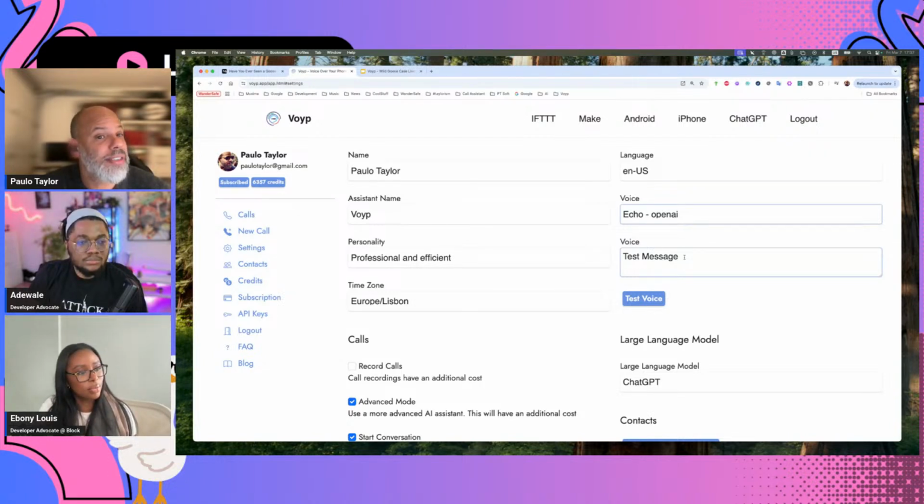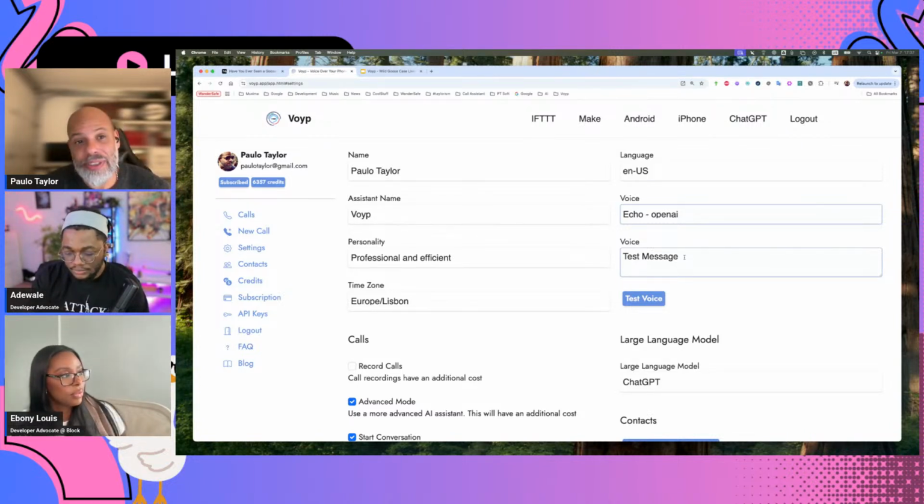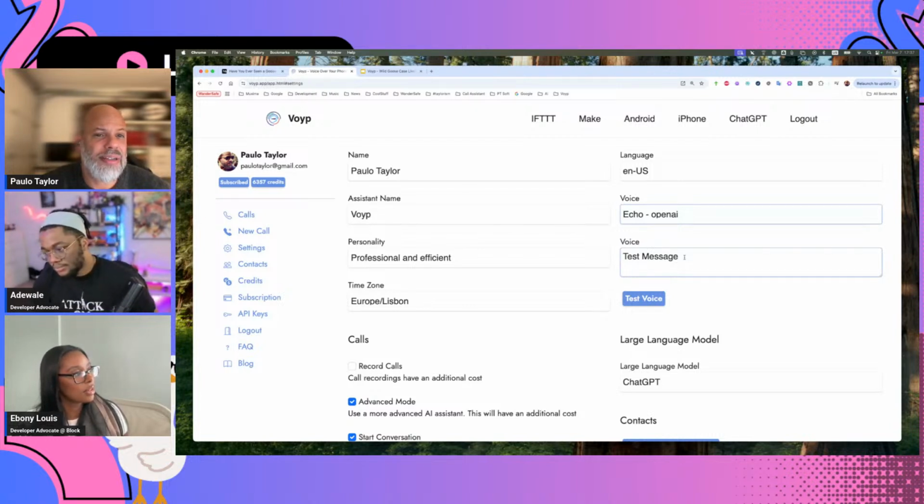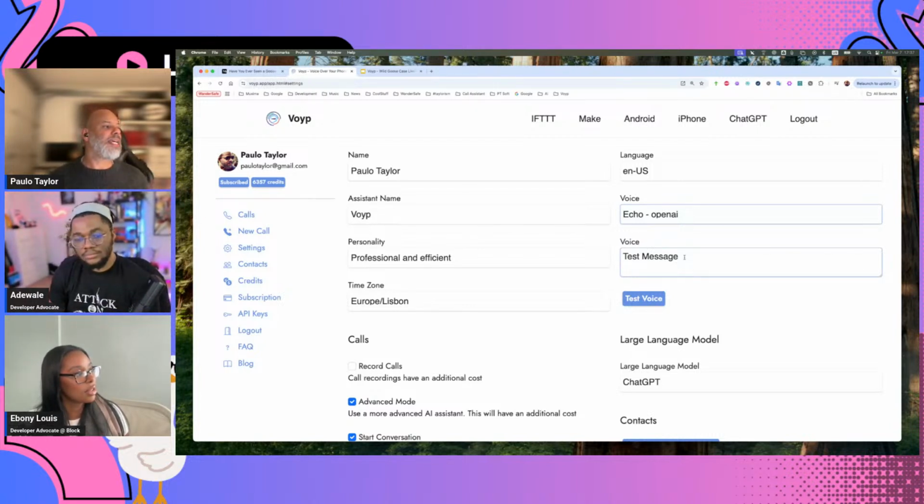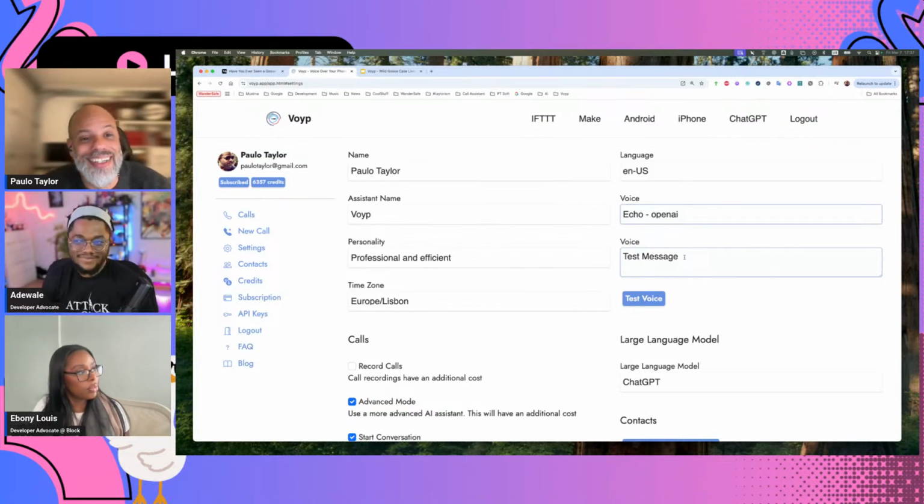The thing with credits and calling is that there are different prices for different countries and areas, so it's a little bit complex. But for the US, it's the cheapest, about 5 credits a minute. I wish it could be cheaper. If it was up to me, it would be free, but someone has to pay the bills.